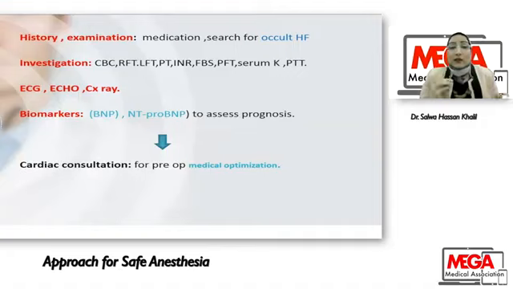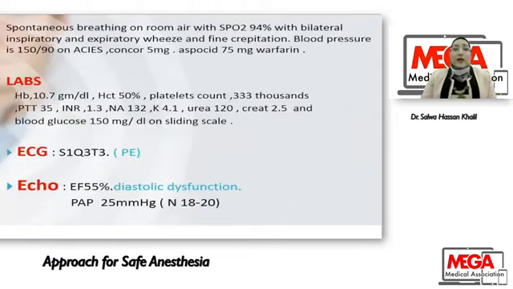We will ask for a biomarker here, natriuretic peptide, to assess the prognosis. If these biomarkers are high from the start, we will ask for daily serum troponin and daily ECG, with oxygenation of the patient. Also, we will ask for multidisciplinary team cardiac consultation for perioperative medical optimization.